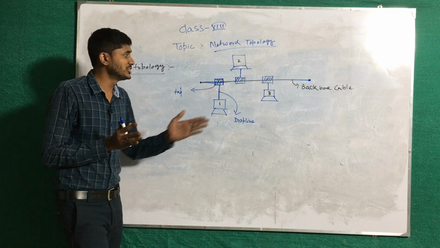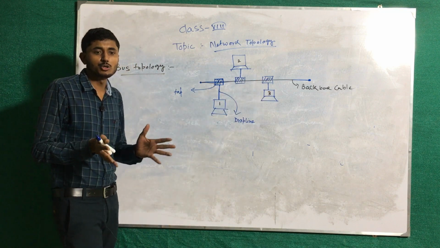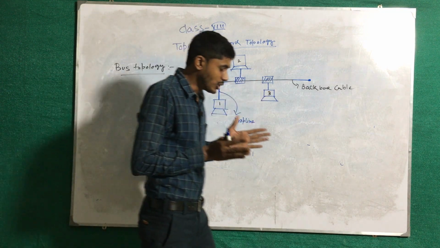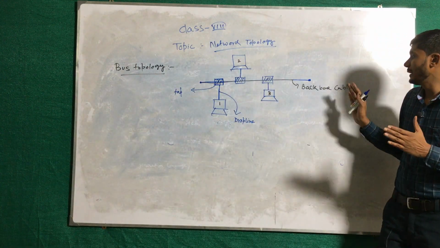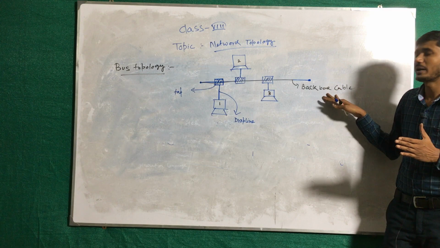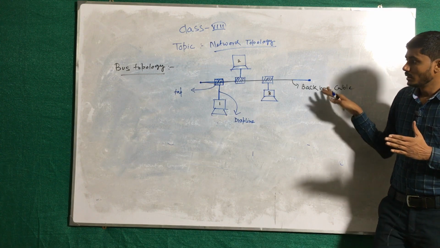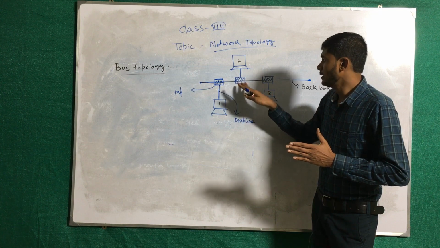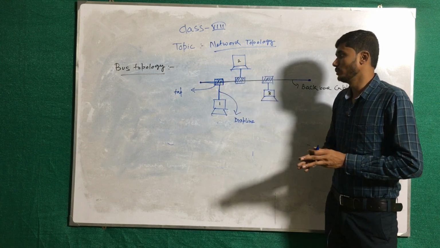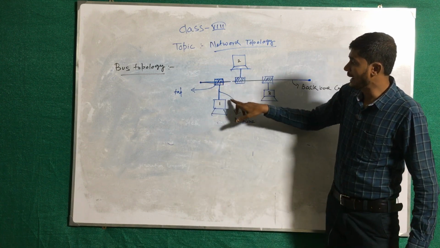So in bus topology, the computers are connected with a particular wire. The name of the wire is backbone cable. In bus topology, the nodes or the computers are connected with the main cable. The main cable or the central cable is known as backbone cable. And the nodes or the computers are connected with the help of backbone cable, tap and drop line.